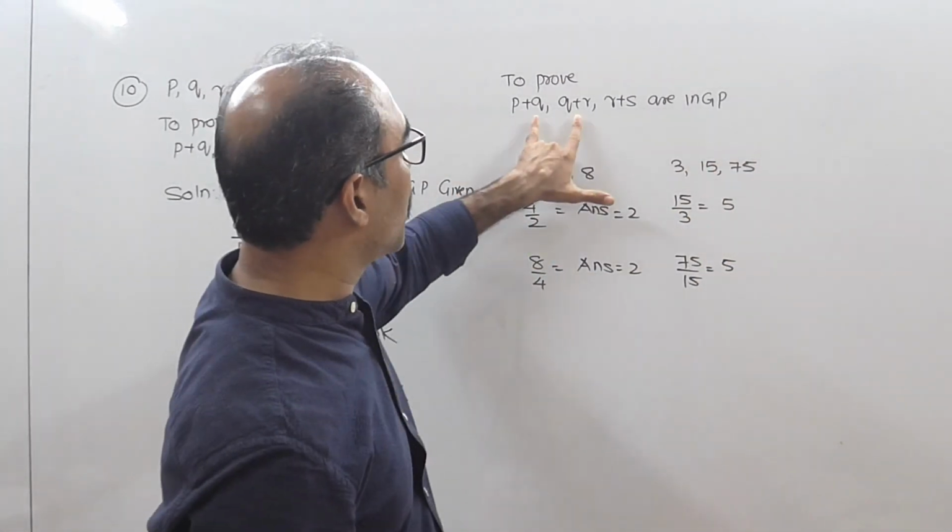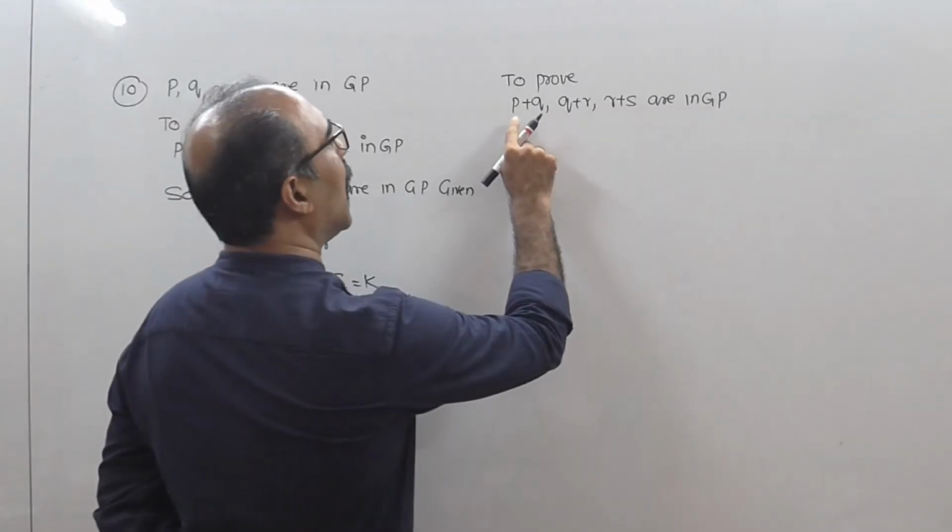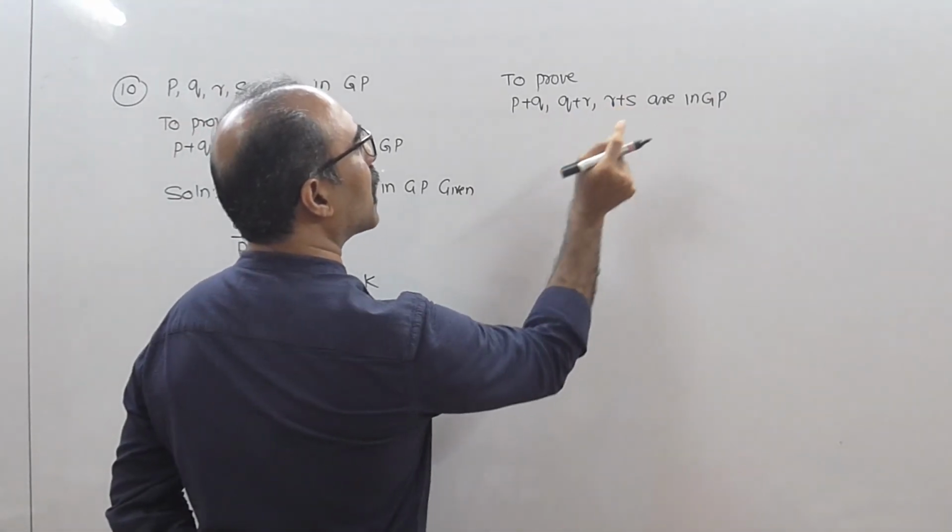So I have to use the same logic to prove this. I have to prove P plus Q, Q plus R, R plus S are in GP.